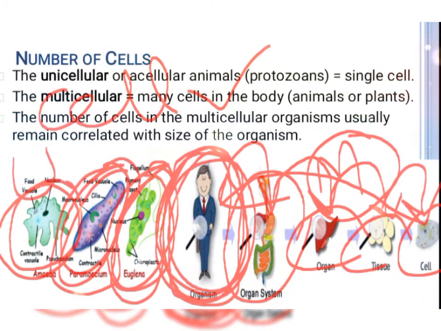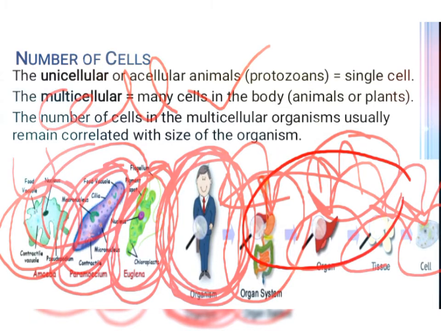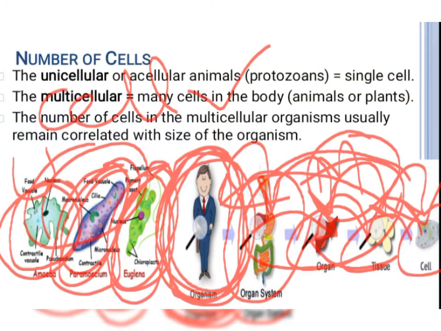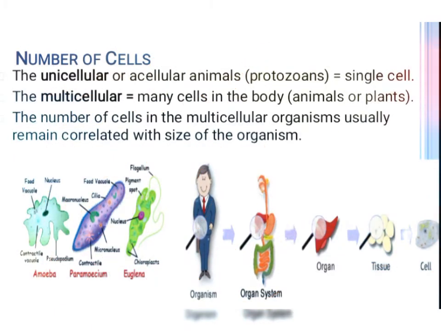So these unicellular organisms are independent, and the multicellular organisms are dependent: cells form the tissues, tissues form the organs, and organs form the organ system, and then organ systems will constitute the complete structure of an organism. So let's talk about the difference between the unicellular and the multicellular.